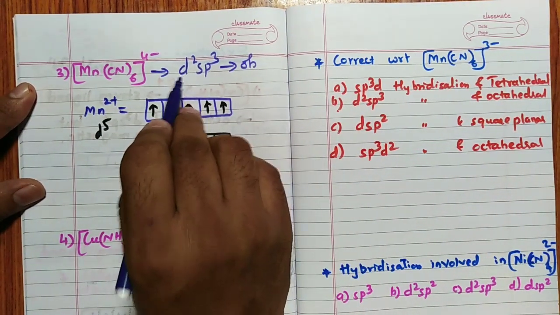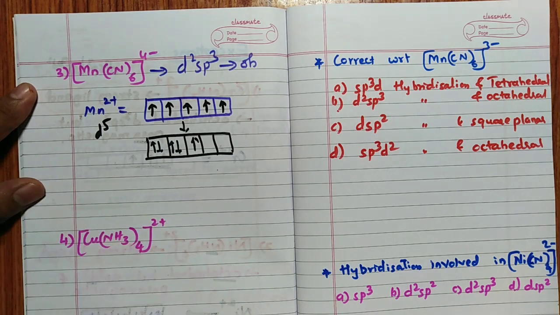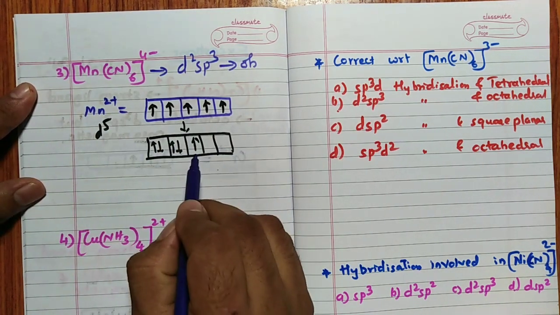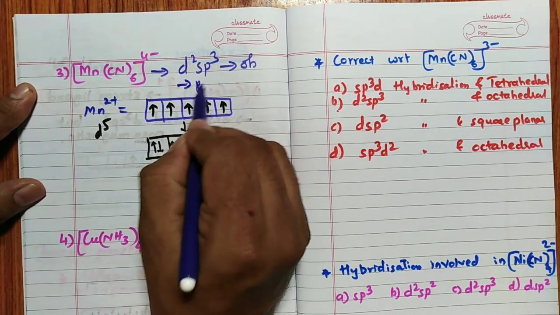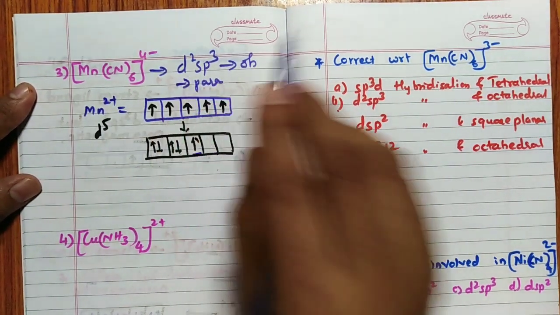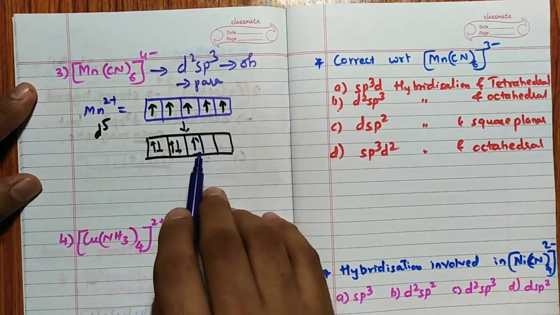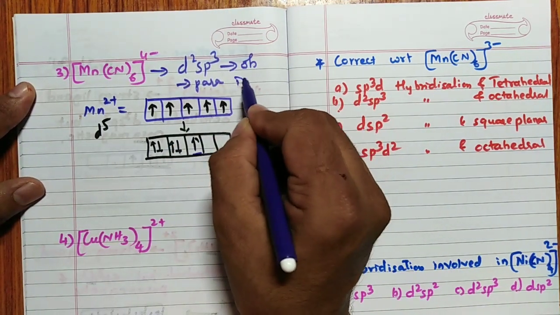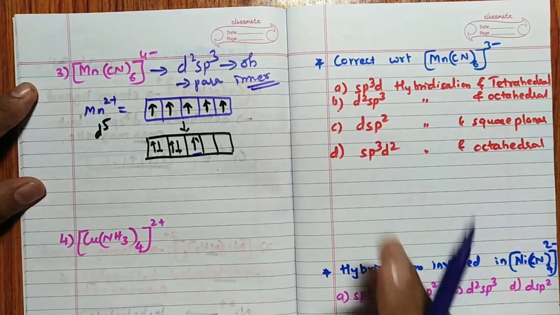D2sp3 usually means diamagnetic, as I told, and most complexes follow this. But this one complex is paramagnetic because there is a lone unpaired electron. So we expect D2sp3 to be diamagnetic, but it is paramagnetic. Definitely it is an inner orbital complex, no doubt.